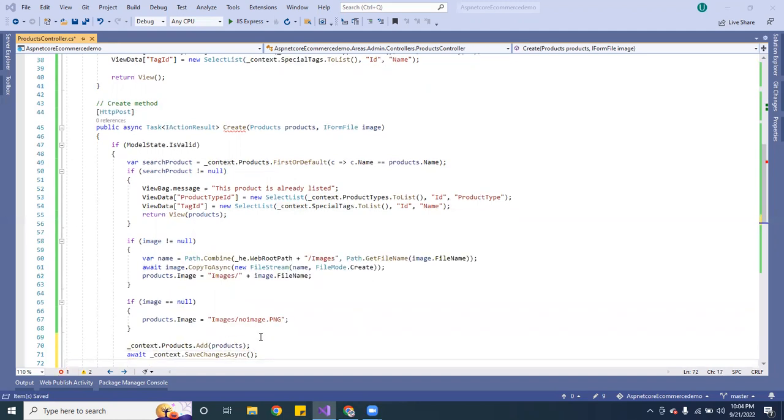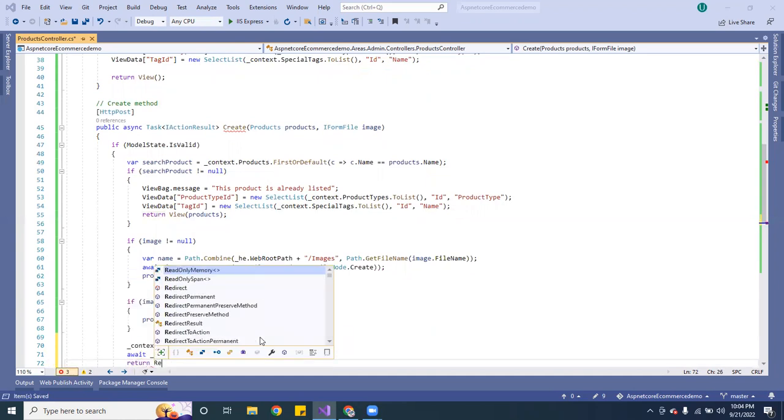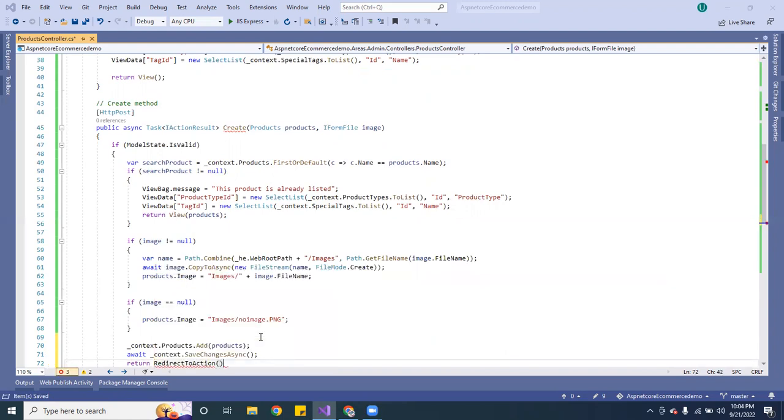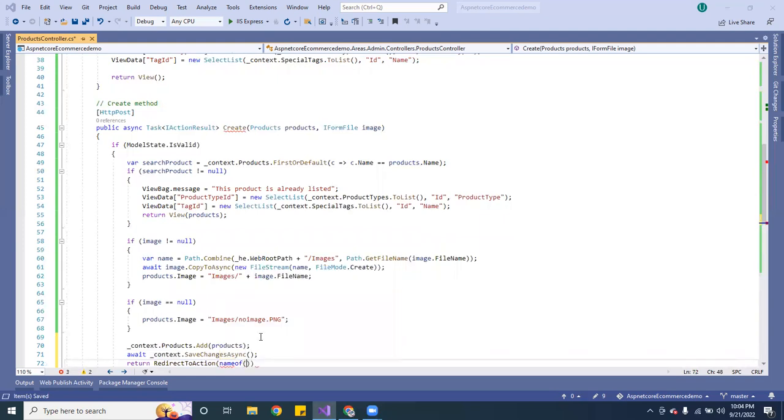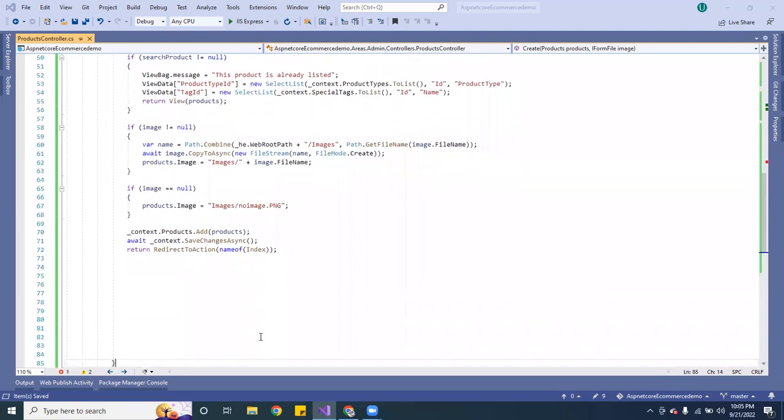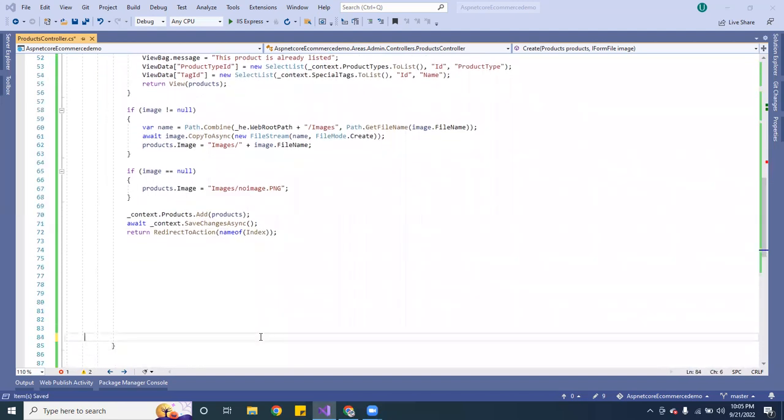Once we save it, we want to return to the first page, which again is going to be RedirectToAction, nameof, Index, of course. Then we just got to go ahead and return a view.